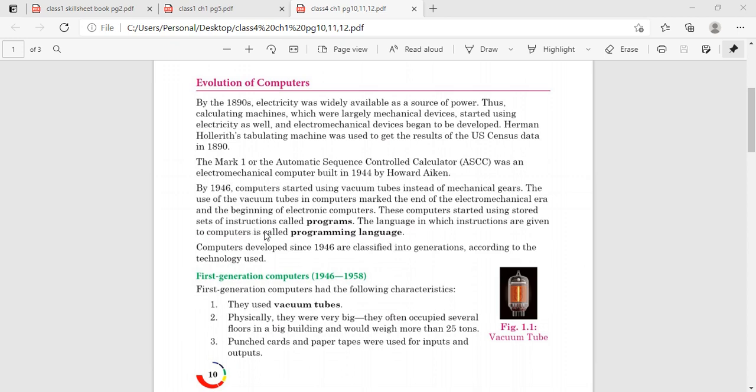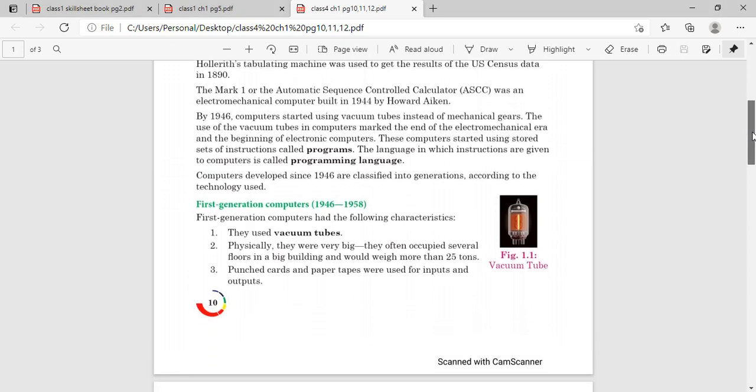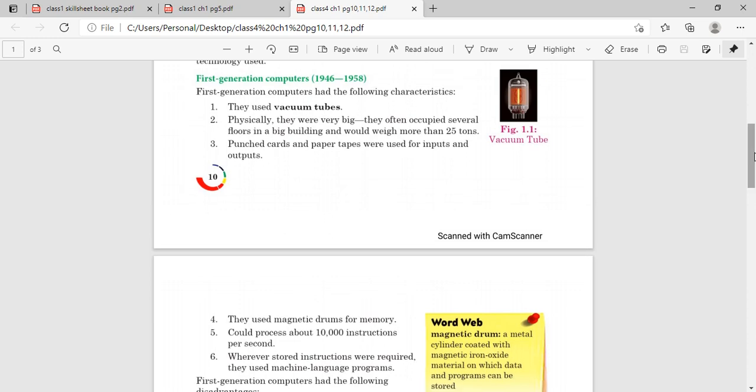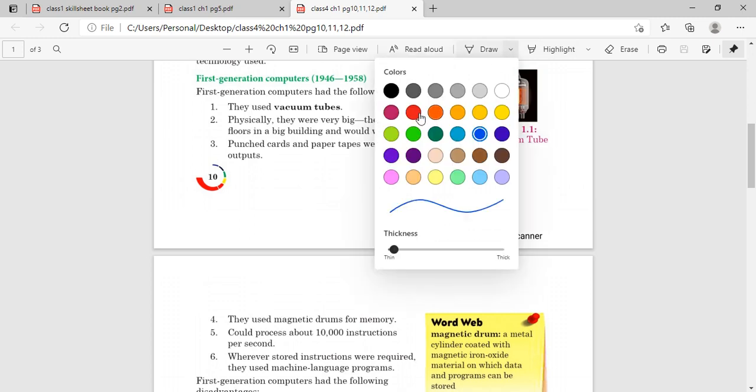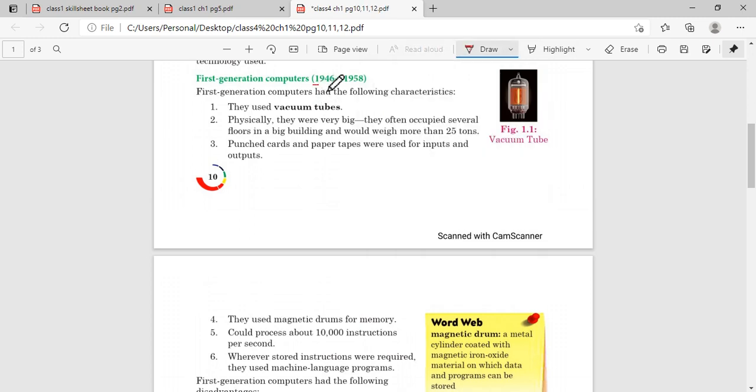The computers that we developed using vacuum tubes could also understand our instructions. We all know that the computer needs our instruction to do any work. So we can give instructions to the computer, and this set of instructions is called a program. Technologically the computer was more developed: it started using vacuum tubes and it could understand our instructions. With this we started developing our first generation computer. What is the year of the first generation computer? 1946 to 1958. This is the first generation computer time.